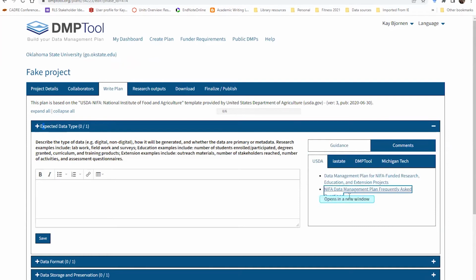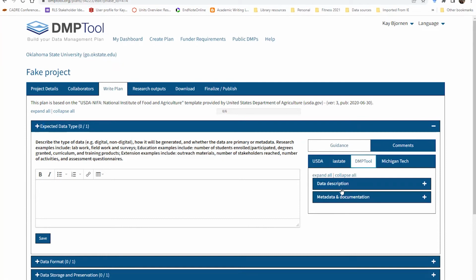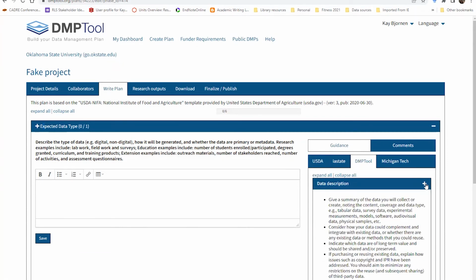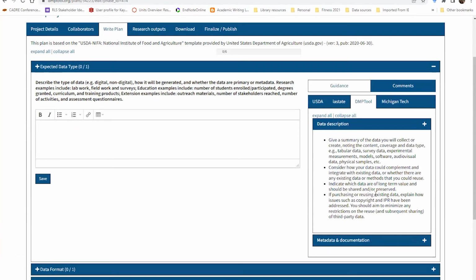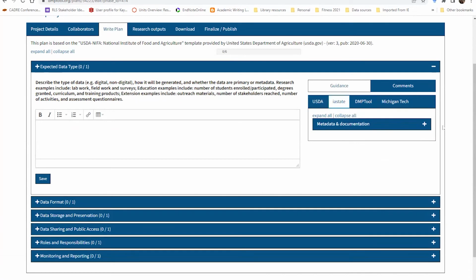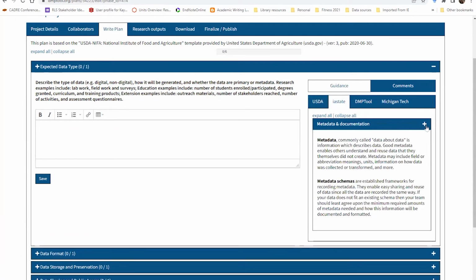So this is what USDA and DMP tool provide. Give a summary, consider how it could complement or integrate with existing data, et cetera. But here's what Iowa State provides. They provide some additional information about metadata schemas, metadata, and so on.